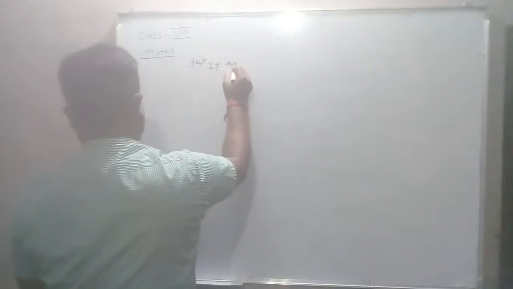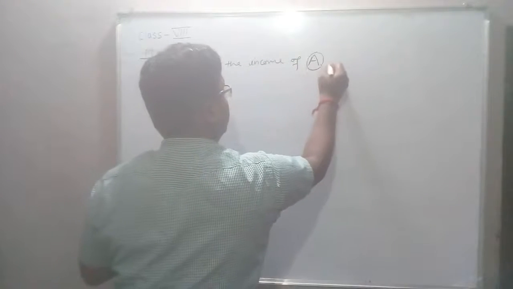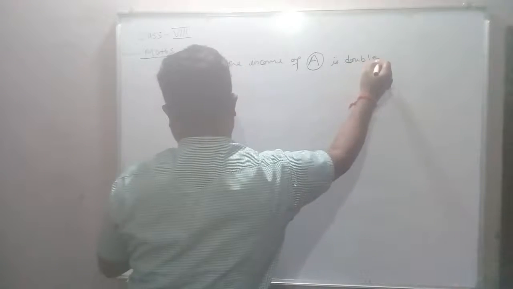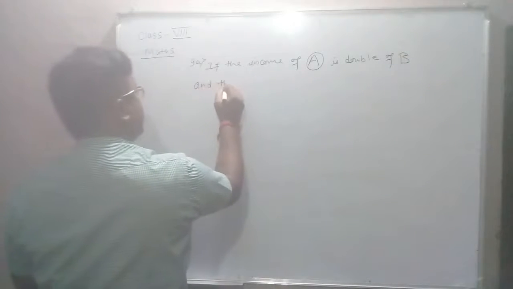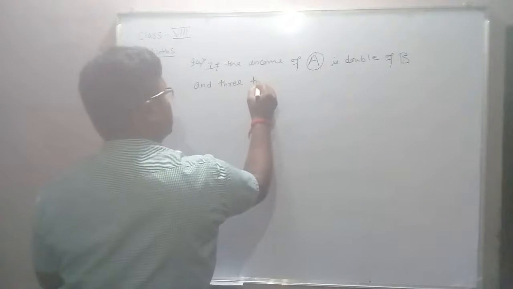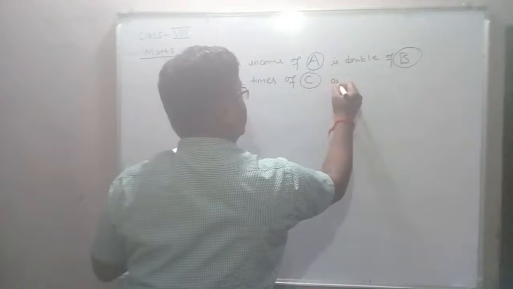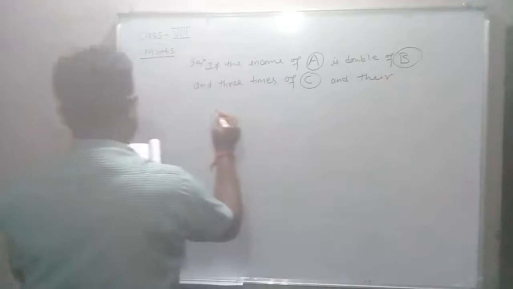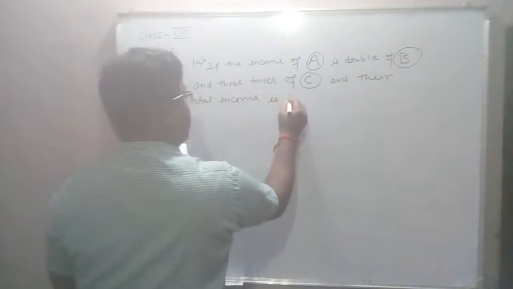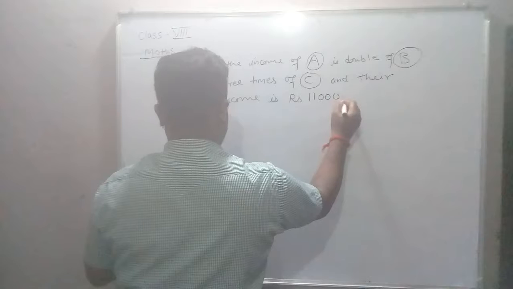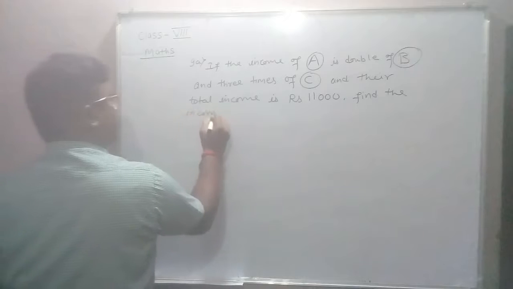If the income of A is double of B and 3 times of C, and their total income is rupees 11,000, find the income of each.